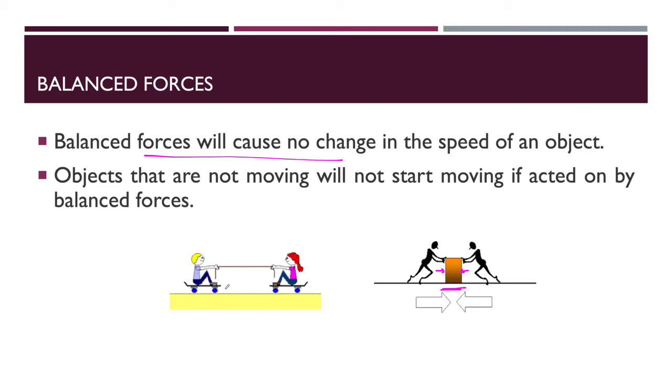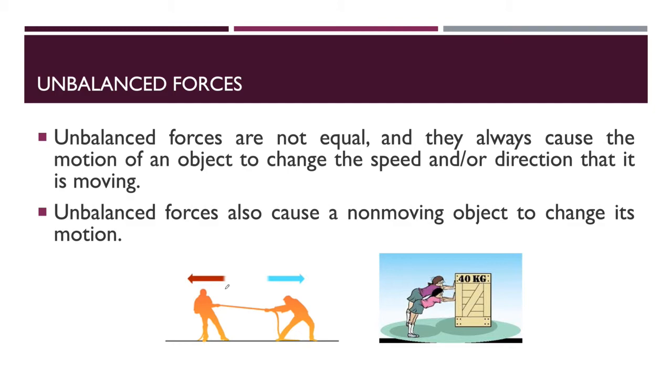Now, the unbalanced force. What is the meaning of unbalanced force? The forces are not equal. So when the forces are not equal, what will happen? The object will change its speed and or direction. They can change their speed, and they can change their direction also.